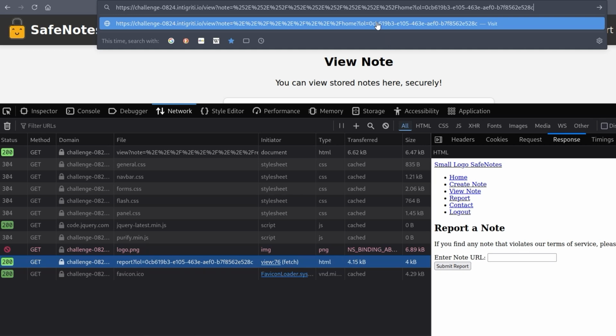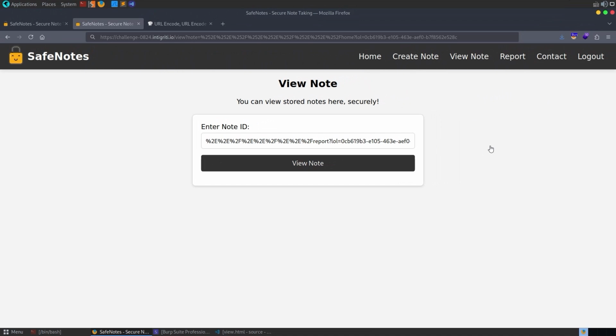The last one is, well, we've got contact, but again, we need to send a POST request to that. We have logout, so we could log out the user. And I'm not going to do that because I just can't be bothered logging out and logging back in. But yeah, that does work. We could just change this to logout, and send that to the bot, and it'll log the bot out. But again, there's no use. So I've been through all the endpoints and we didn't find anything useful.